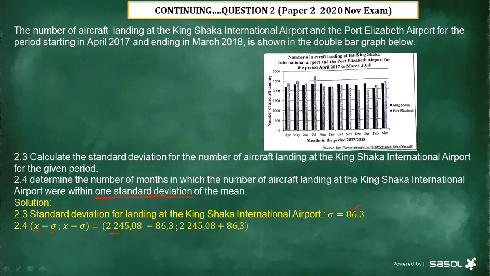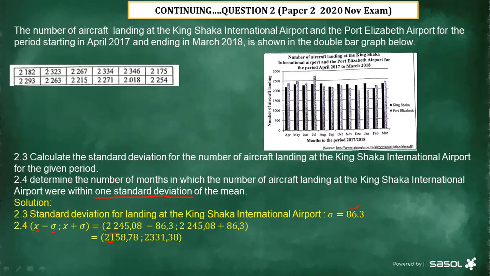This is what we have. Then from there you subtract and you add. After subtracting the standard deviation from the mean, it gives us 2,158.78. After adding the mean and the standard deviation, it gives us 2,331.85.